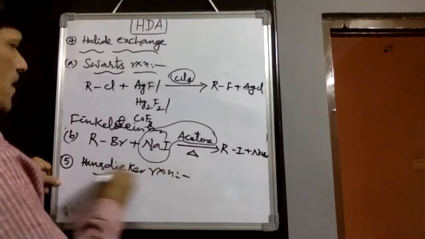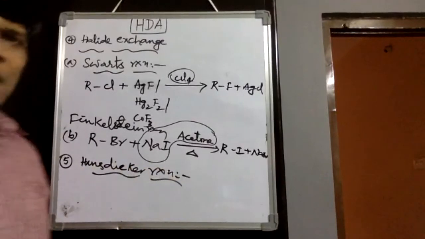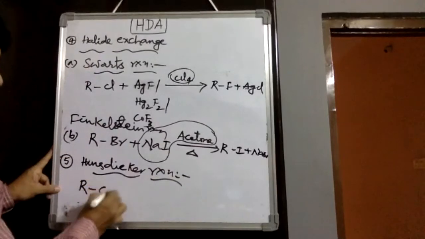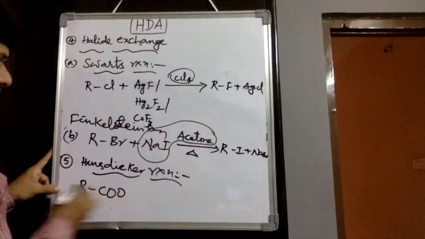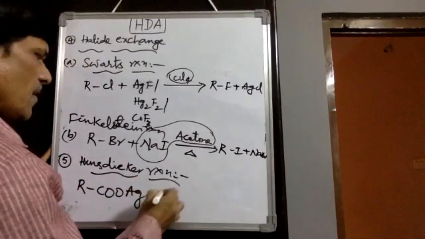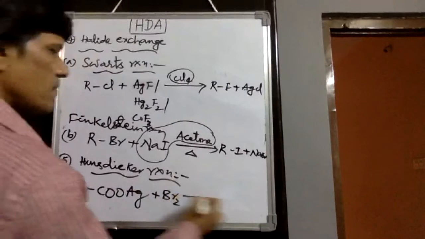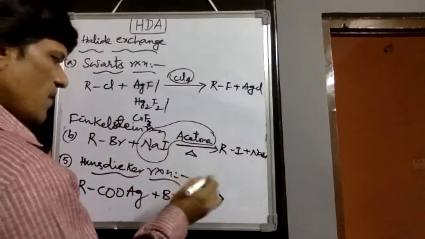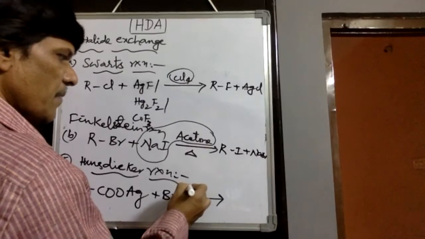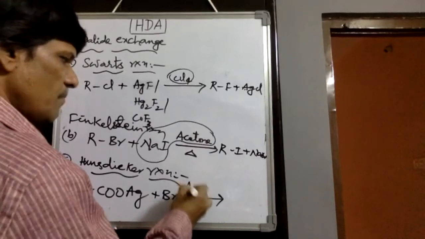In the Hunsdiecker reaction, we take silver salts of fatty acids, RCOOAg, that is silver fatty acid, which reacts with bromine, followed by refluxing with a non-polar solvent like carbon tetrachloride or chloroform.